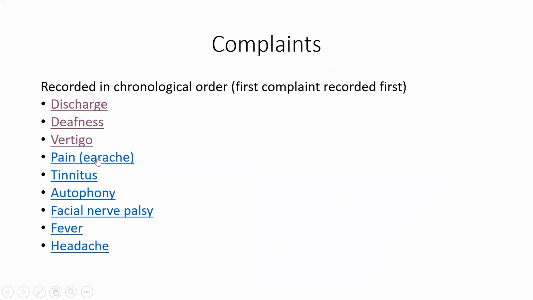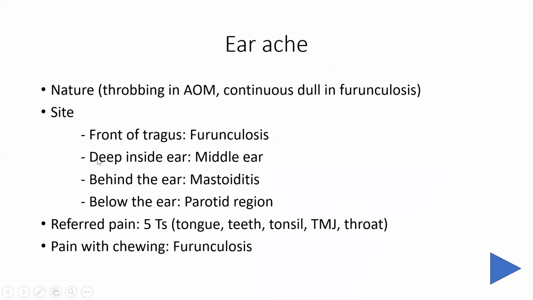Then another important symptom, and a more common symptom than vertigo, is pain in the ear or earache. Now, when a patient comes with earache, we should ask what is the nature of the earache. Nature means whether it is of throbbing type. If it is throbbing, then there is pus in the middle ear, that is acute otitis media. And if it is a continuous dull pain, it can be seen in furunculosis.